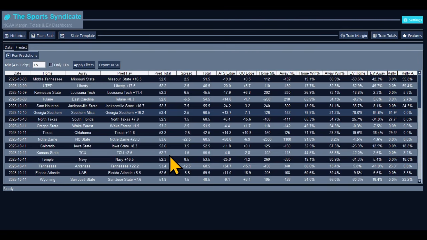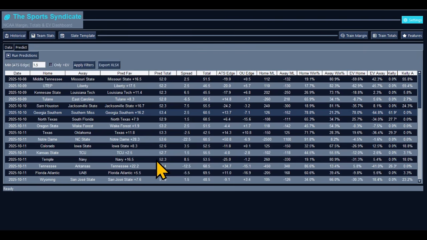TCU, the model is expecting TCU to win by 2.5 points, so TCU will cover the spread. TCU will win outright, but it is a close prediction. The win percentage for the away team is 55. The win percentage for Kansas State is 44.5. I can't trust Kansas State. I'm going with TCU regardless. I don't see TCU losing to Kansas State. Kansas State is just an ebb and flow team. They're great one Saturday. The next Saturday, they look like Temple.